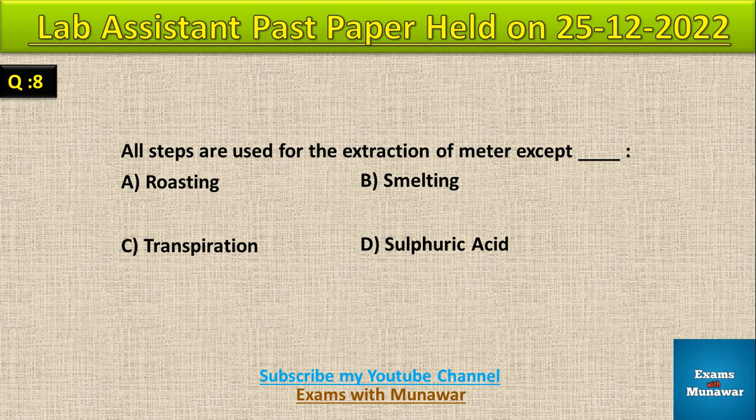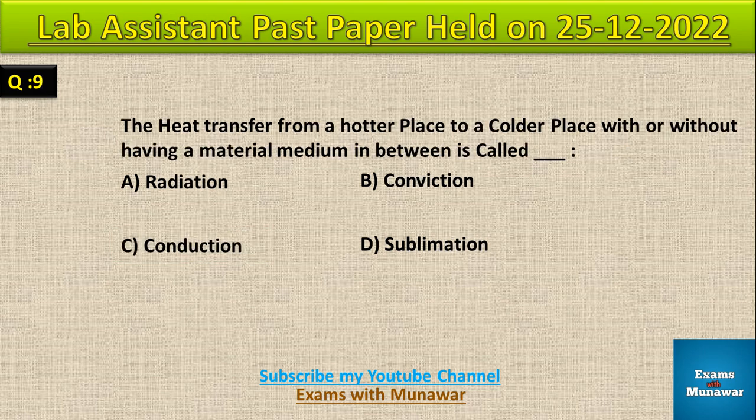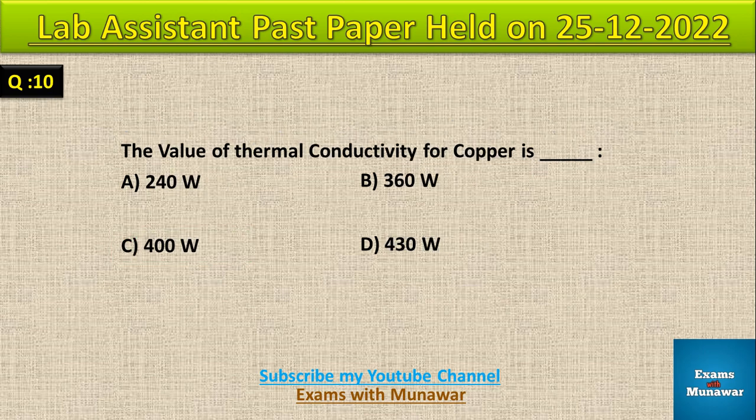Question number 8, all steps are used for the extraction of matter except dash. Correct answer C, transpiration. Question number 9, the heat transfer from a hotter place to a colder place with or without having a material medium in between is called dash. Correct answer C, conduction. Question number 10, the value of thermal conductivity for copper is dash. Correct answer C, 400 watt.